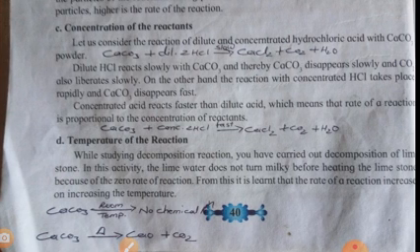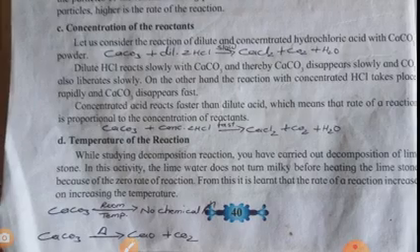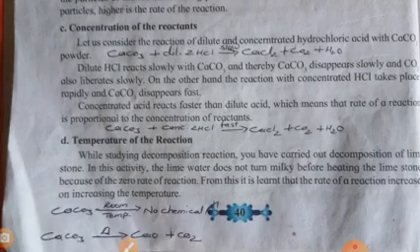If we perform the same reaction with concentrated hydrochloric acid, that means CaCO3 plus concentrated HCl, then it forms calcium chloride, carbon dioxide and water, and the reaction will be fast. So concentrated acid reacts faster than dilute acid. So rate of reaction is directly proportional to the concentration of reactant.